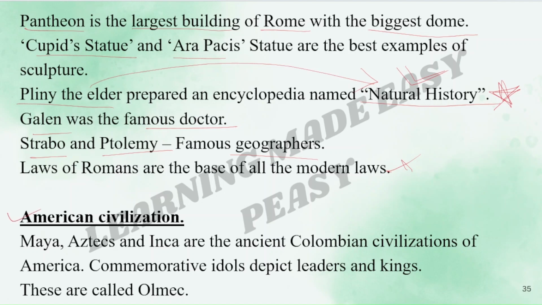Then we have the American civilization. Maya, Aztecs, and Inca are the ancient Columbian civilizations of America. Commemorative idols depict leaders and kings. These are called Olmec.